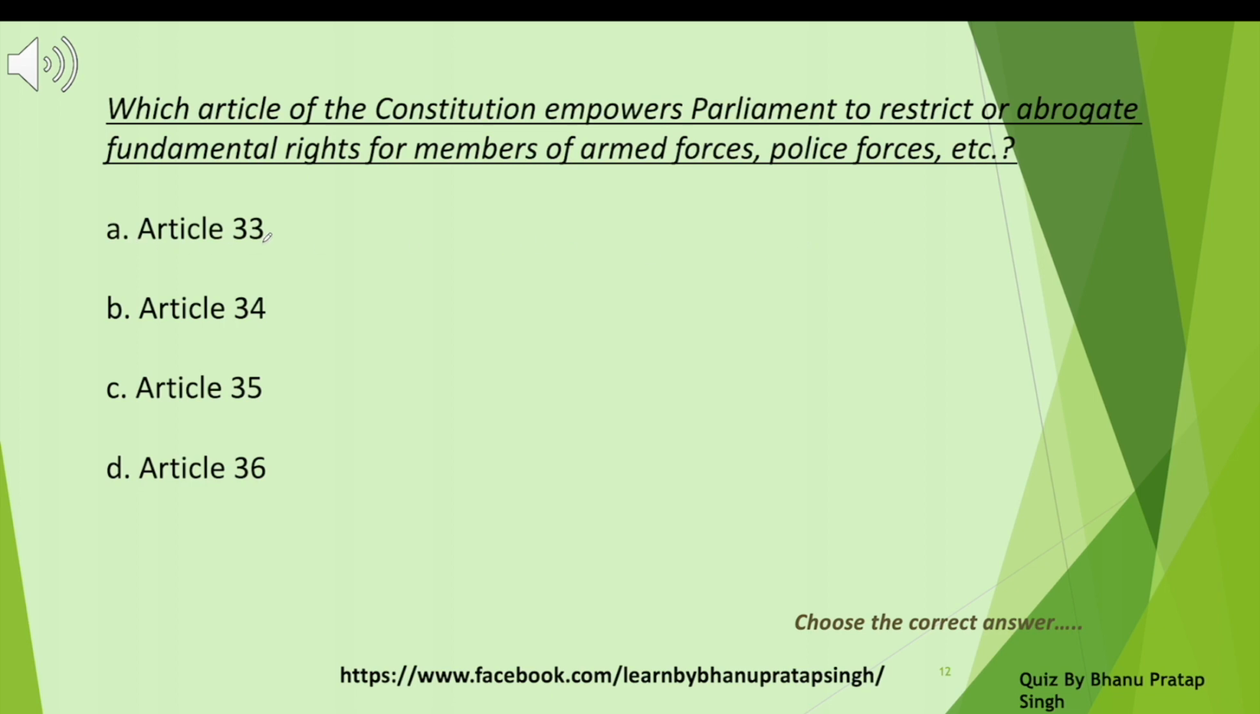Option A, Article 33. Option B, Article 44. Option C, Article 35. Option D, Article 36. Let's think the answer. What is the answer? Article 33. This empowers a parliament. They can restrict or abrogate the fundamental rights for the member of armed forces. The armed forces people can lose those fundamental rights based on Article 33.